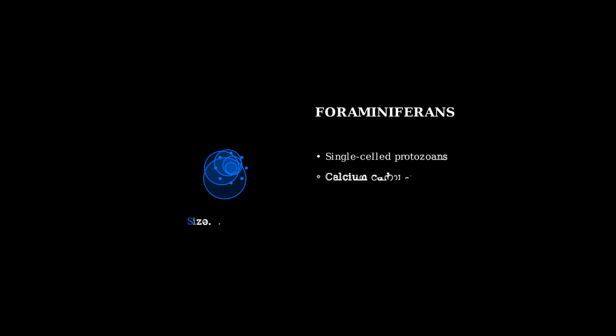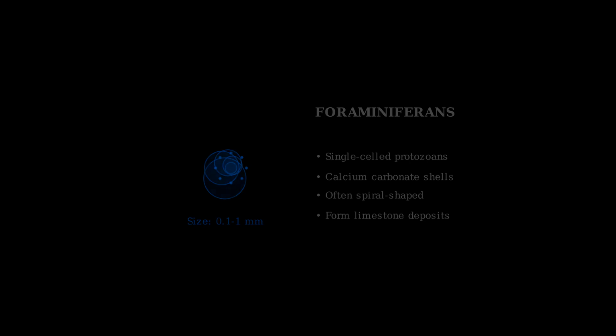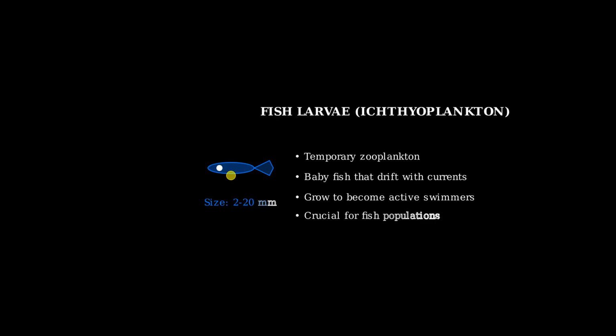These microscopic artists create some of the most beautiful geometric patterns in nature, with their glass-like shells forming complex spherical structures. Foraminiferans are another group of single-celled protozoans, but these create shells made of calcium carbonate instead of silica. Their shells often form beautiful spiral patterns, and when they die, these shells accumulate on the ocean floor, sometimes forming entire limestone deposits. Finally, we have fish larvae, also called ichthyoplankton.